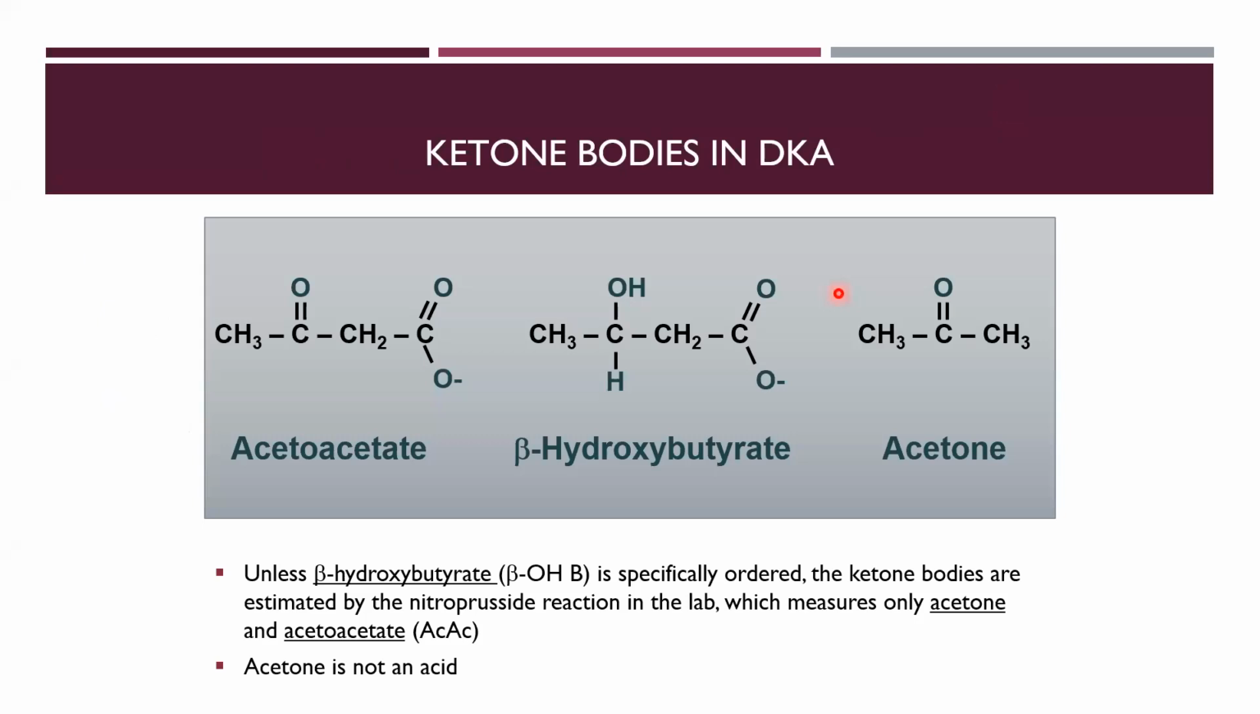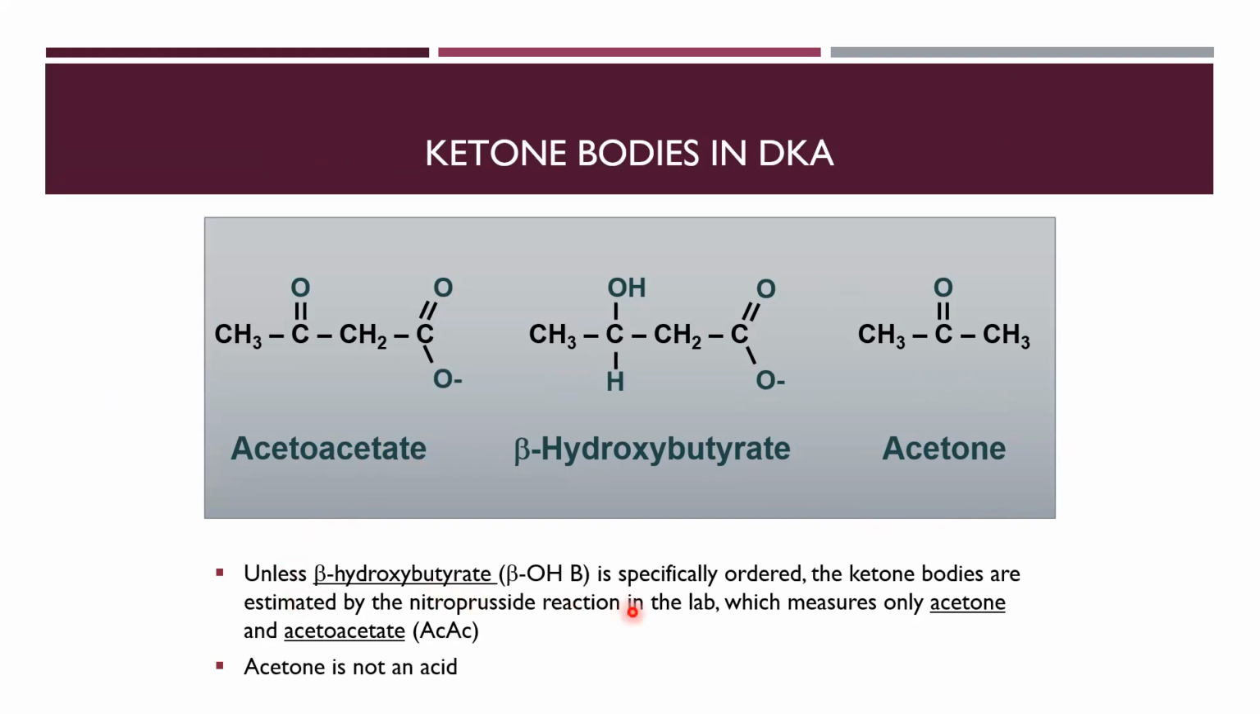Ketone bodies in DKA. These are the three ketone bodies which are produced in DKA, or which are usually studied: acetoacetate, beta hydroxybutyrate, and acetone. Acetone is not really a keto acid; it is a ketone body. When you have a negative charge on the molecule, then it becomes an acid.